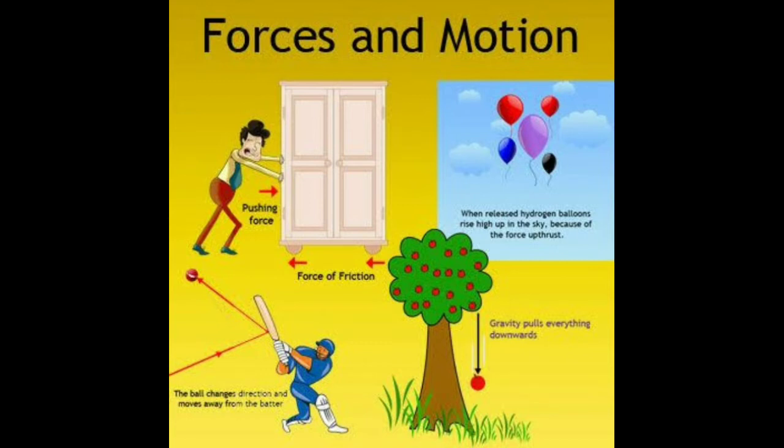When a force is applied on bodies, they resist any change in their state. This property of bodies is called inertia. He also said that when dropped from a height in vacuum, bodies of different size, shape, and mass fall at the same rate and reach the ground at the same time.